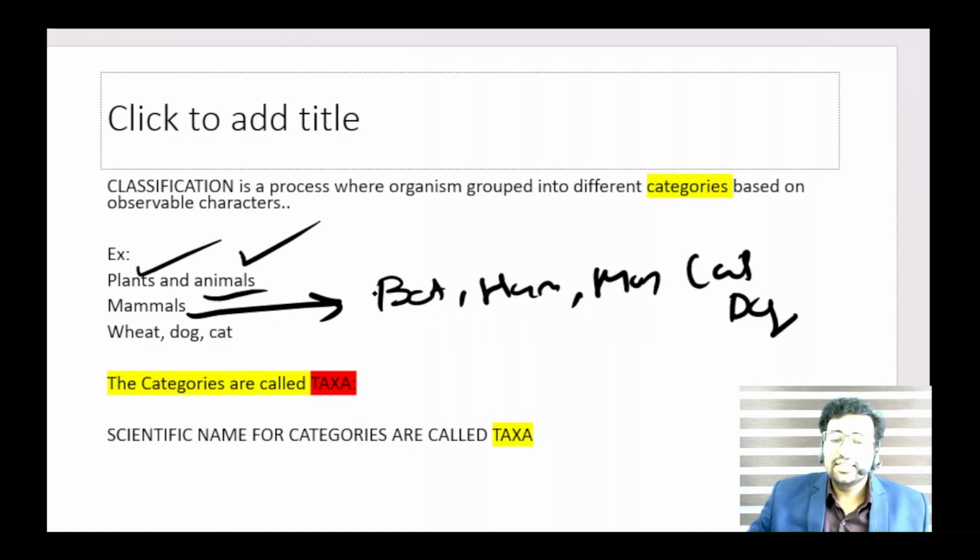These are all mammals, under the mammals taxa. Even the species name is also a taxa. For example, wheat is a taxa, a category. All the plants exactly like wheat are under the taxa of wheat. Dog is a taxa, cat is a taxa. So cat and dog belong to another taxa, mammal, and this mammal belongs to another taxa, animals. These are the taxa categories at different levels.